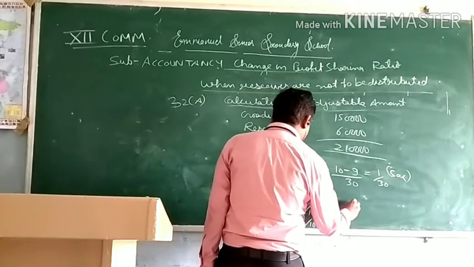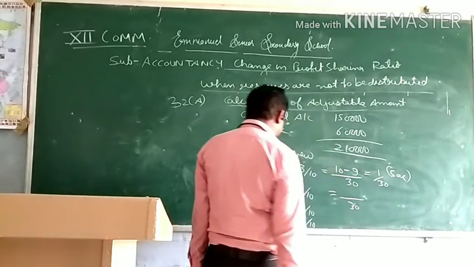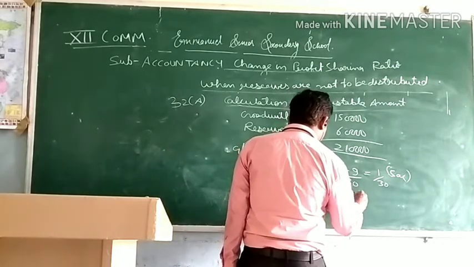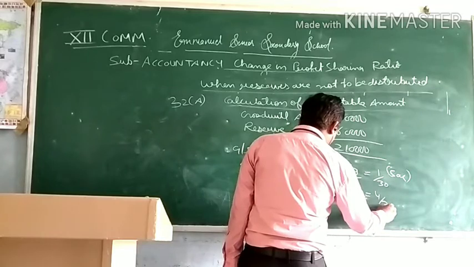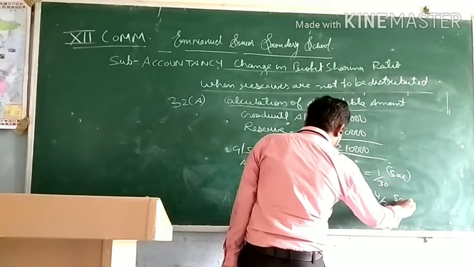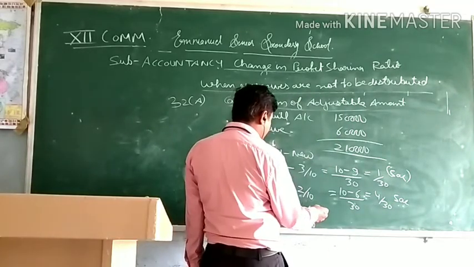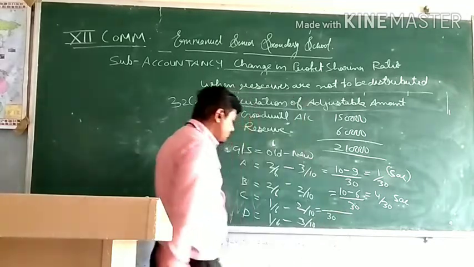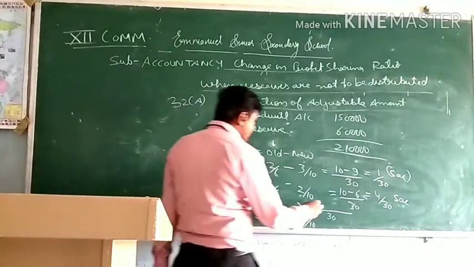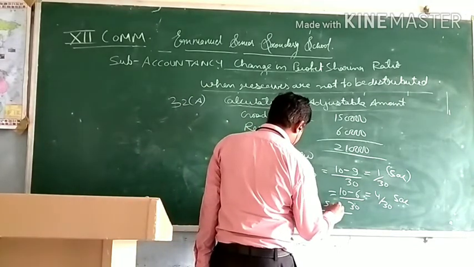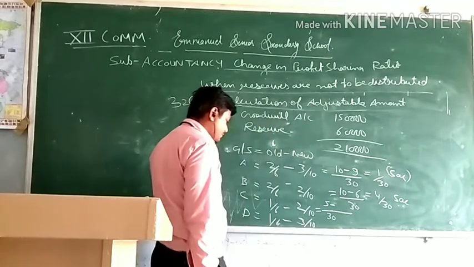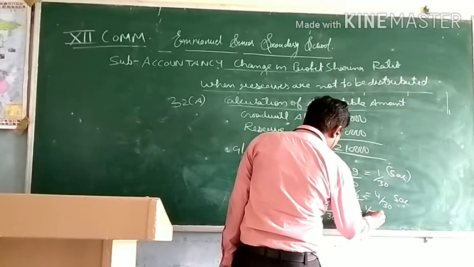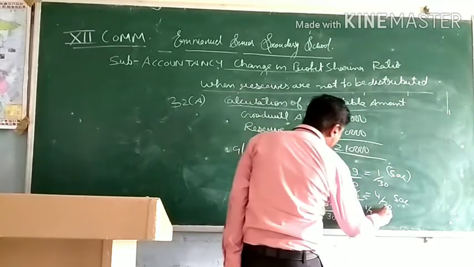B, LCM 30, 10 minus 6, 4/30 sacrifice. In case of C, also LCM is 30 and 5 minus 6, 1/30 gain.